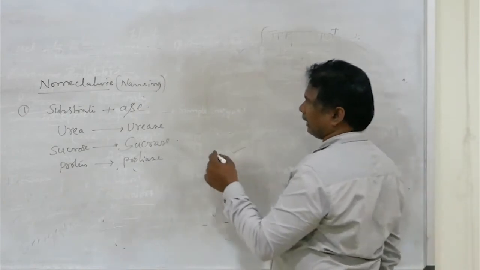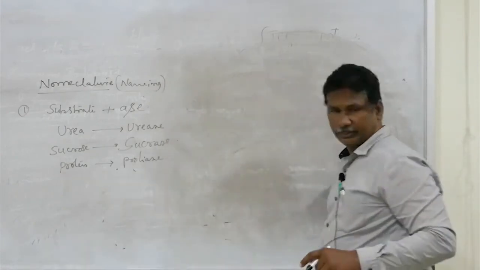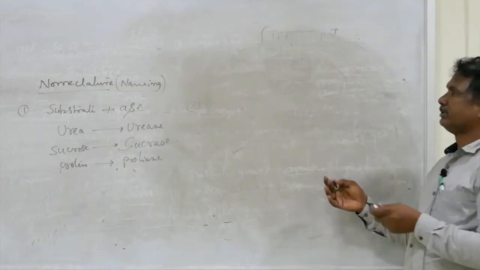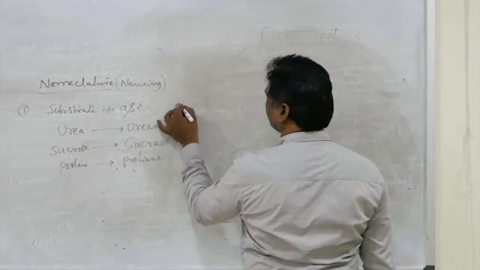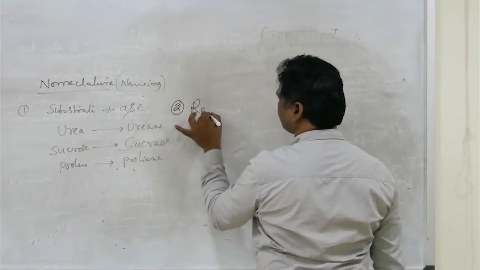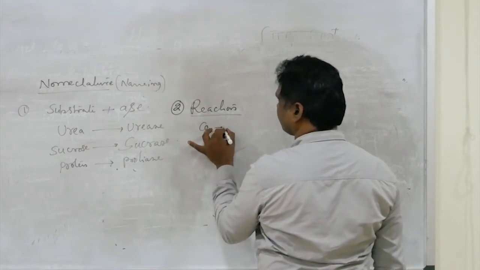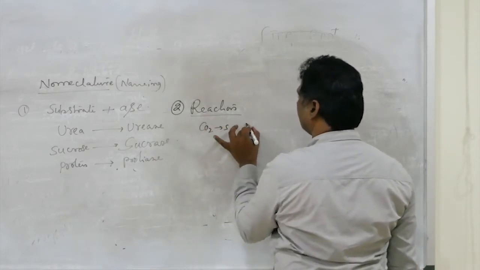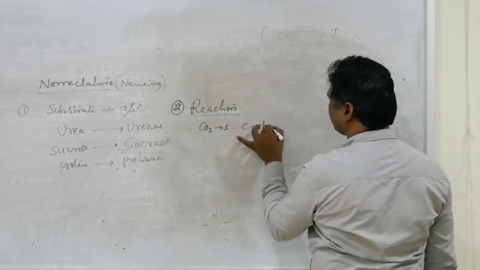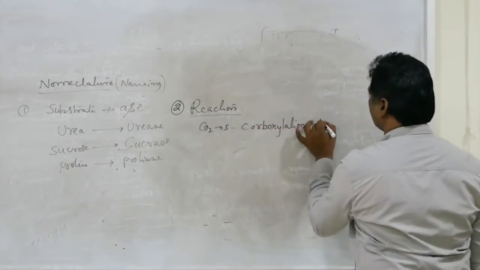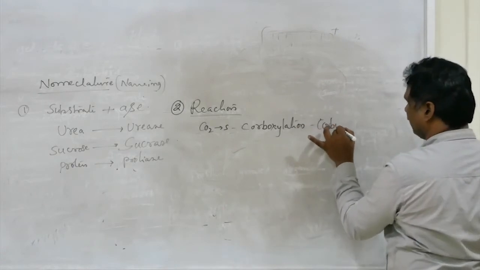Another criterion for giving names to enzymes is based on the reaction. If there is addition of carbon dioxide to the substrate, the reaction is carboxylation and the enzyme is carboxylase.